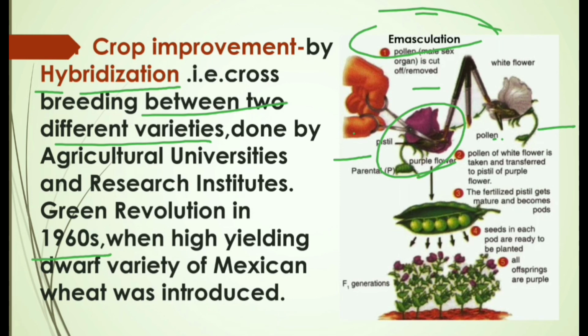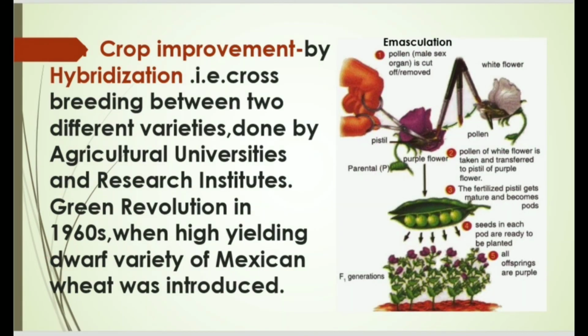So that after fertilization, these two varieties get mixed together to give a new hybrid variety having all the desirable characters of both the plants A and B. This method of improving variety is known as hybridization. This work is done at agriculture universities and research institutes. Now these hybrid seeds are then distributed among farmers. Green Revolution started in India in 1960 when a high yielding hybrid variety of Mexican wheat was introduced.